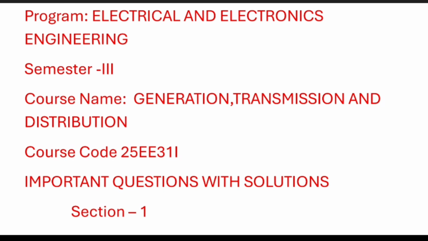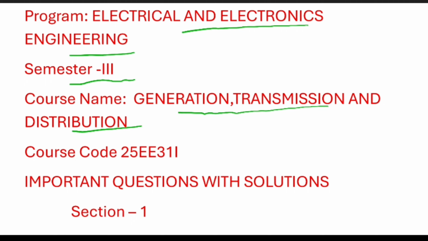This is the Electrical and Electronics Engineering diploma, third semester. The subject name, or course name, is Generation, Transmission, and Distribution. The subject code is 25EE31. I have solved important questions with solutions for both internals and external exams, and I'm going to explain them.